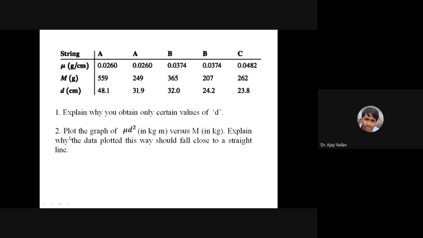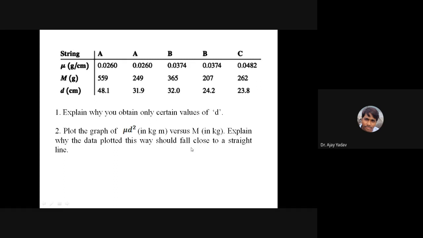Part 2: plot the graph of mu d square versus M. Mu d square will be on the y-axis, capital M will be on the x-axis. You are supposed to plot this graph. You know mu, you know d, so you will add one more row here, that will be d square, then one more row which will be mu into d square, that product. Okay, so you will plot this graph of mu d square versus M. Then explain why the data plotted this way should fall close to a straight line.